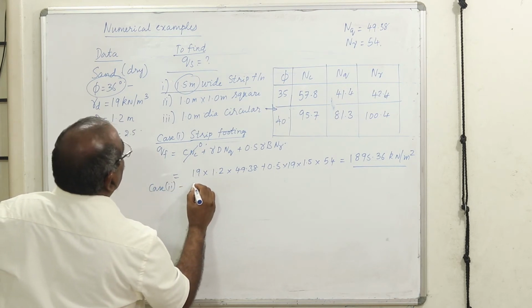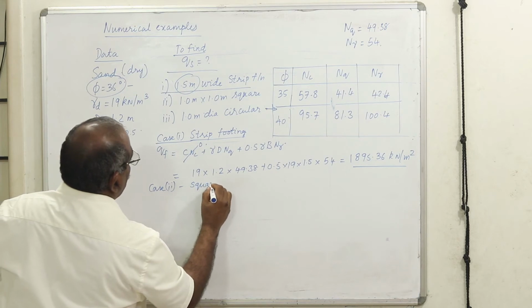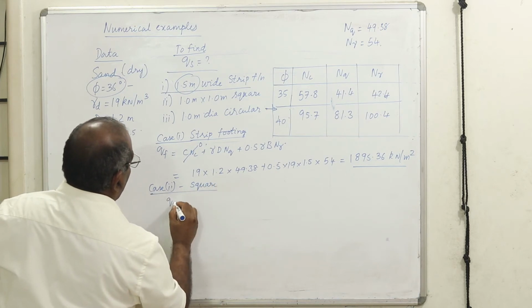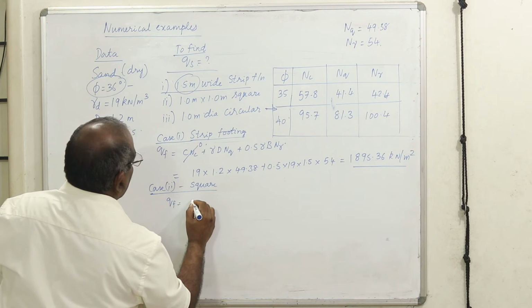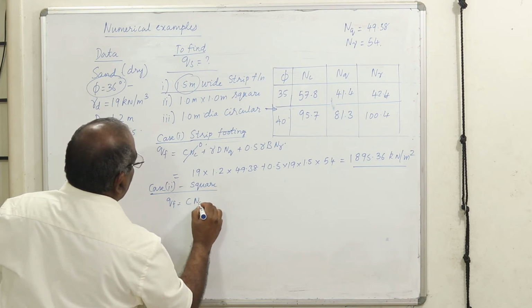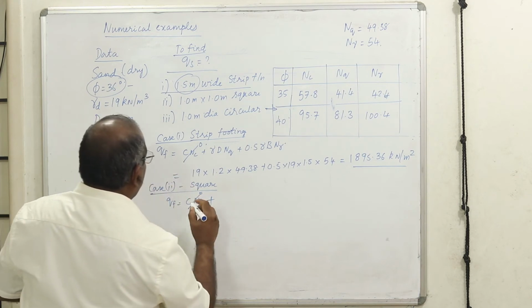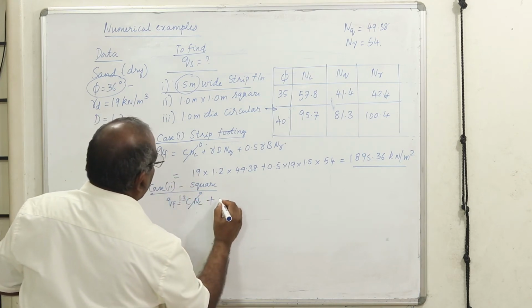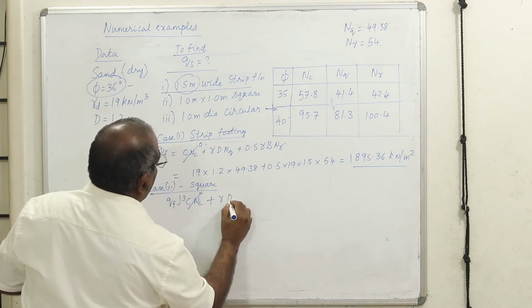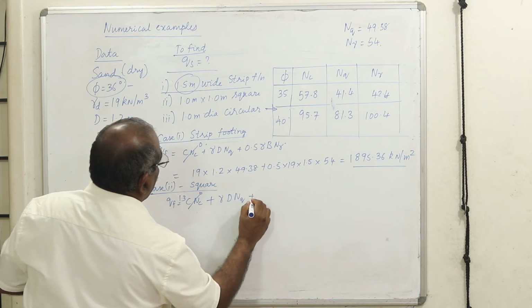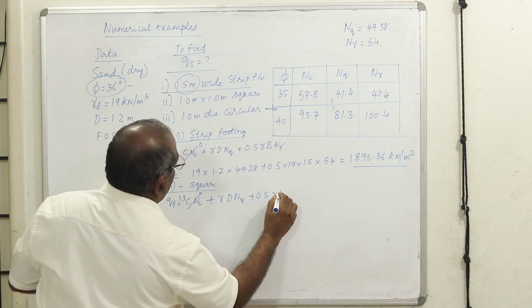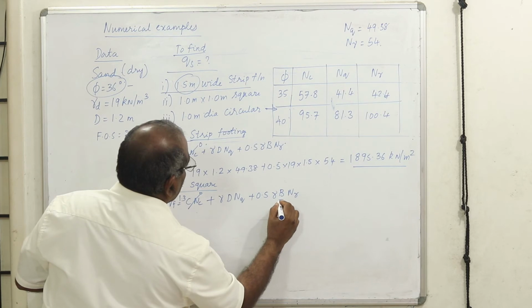It is a square foundation. What is the expression? QF is equal to 1.3 CNC plus gamma D into NQ plus 0.4 into gamma B into N gamma. Now what is the difference?